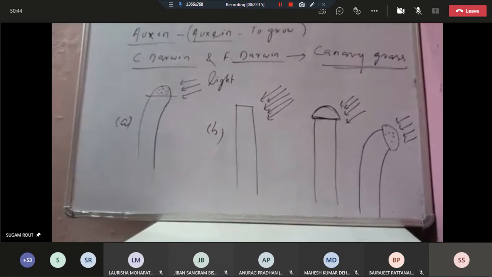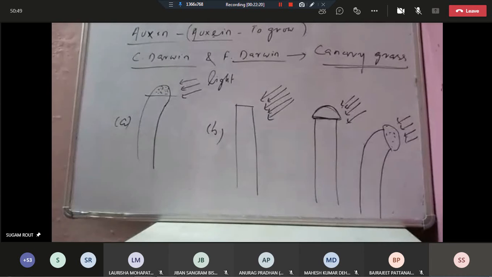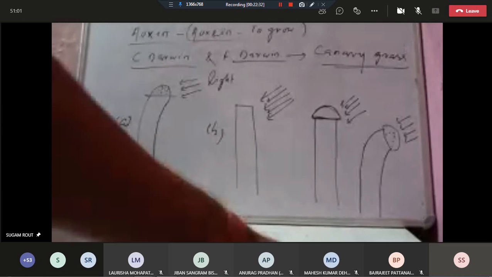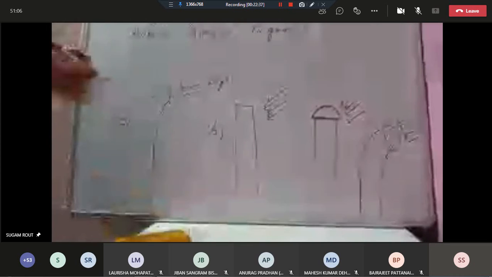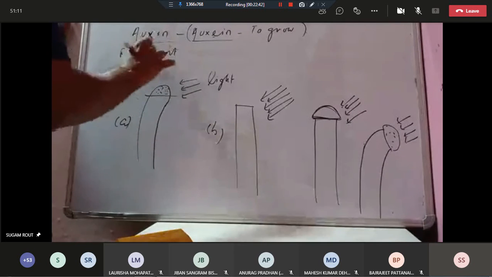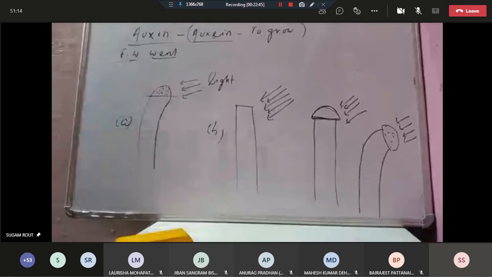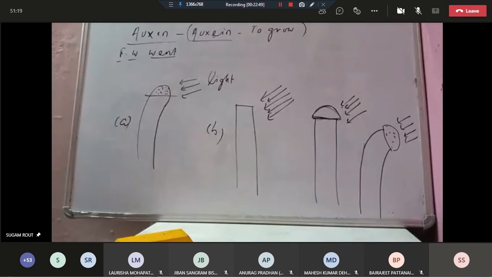In grass, that is canary grass, a monocotyledon, since grasses are monocotyledons, the embryo possesses a coleoptile. But the credit for the discovery of auxin goes to F.W. Went.